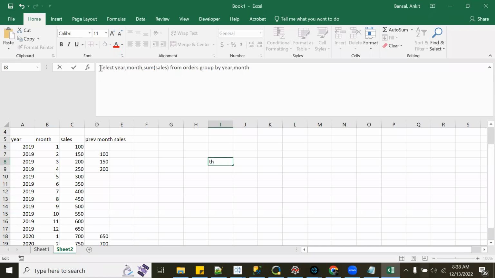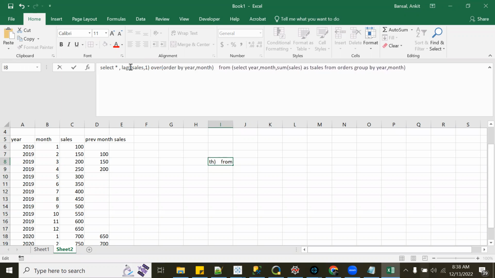Once I get this, I can say select star, comma, lag of sales as total sales. Let's say I want lag of total sales by 1, over order by year, comma, month.